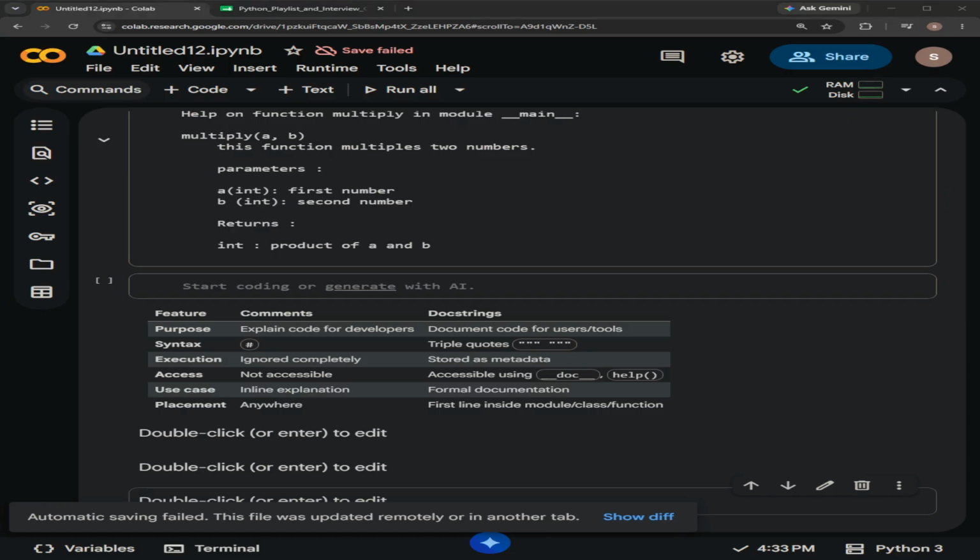The syntax for a comment is hash, and docstrings are written using triple quotes. While executing, comments are ignored, whereas docstrings are part of the code. Comments are not accessible, but we can access docstrings using underscore underscore doc, and also using the function help. So these are some examples and understanding of comments and docstrings.